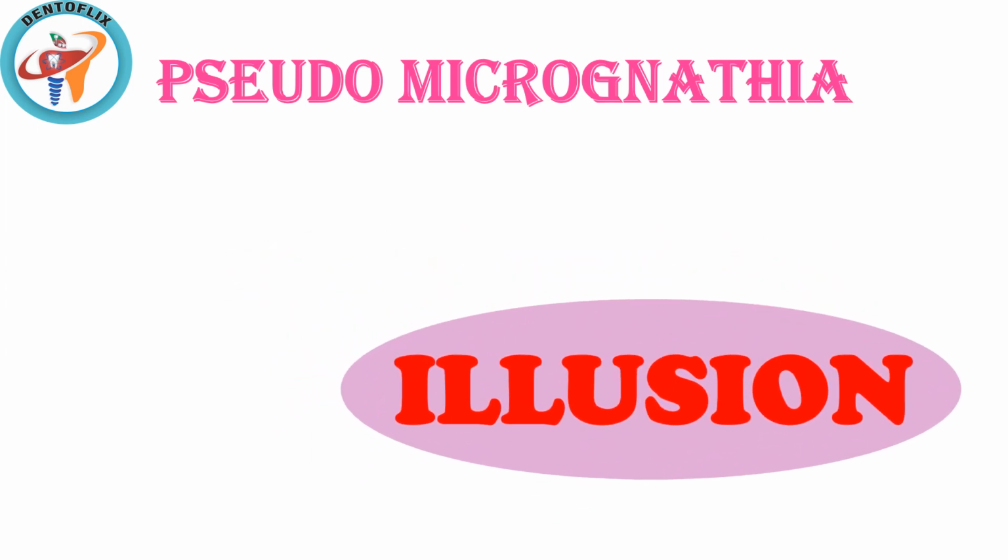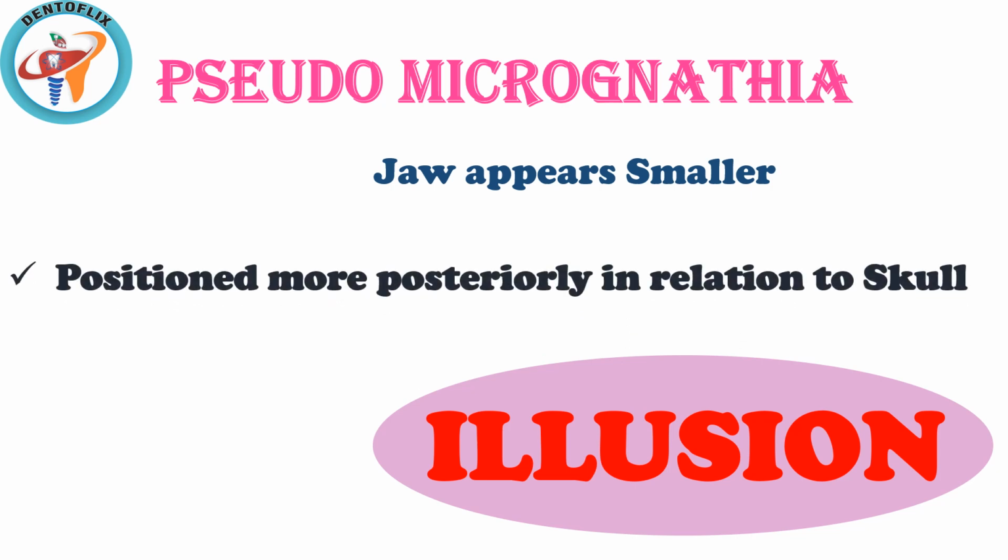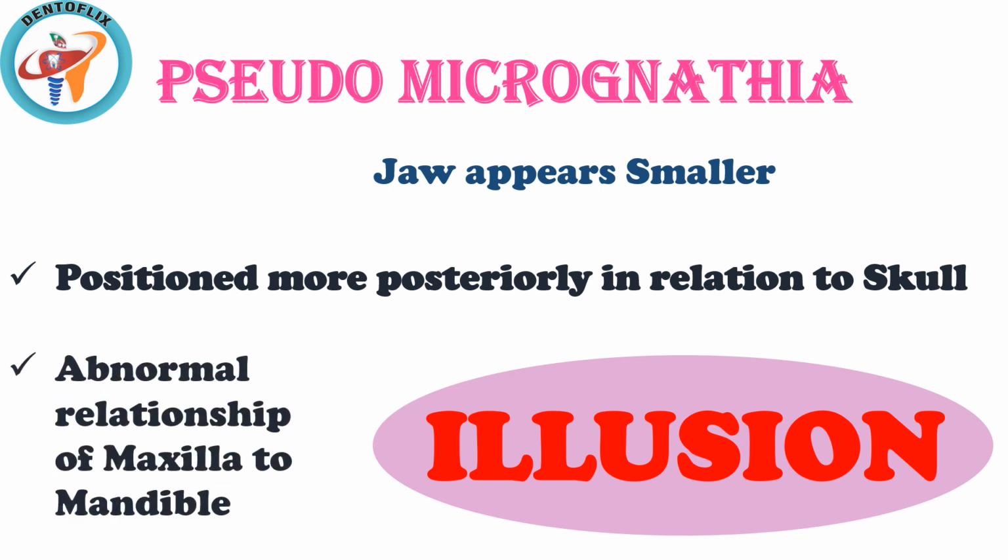Pseudomicrognathia. Pseudomicrognathia produces an illusion effect. Jaw appears smaller but the jaw is of normal size. जो हमें छोटा दिखाई देगा लेकिन जो होता है normal size का. Illusion effect क्यों होने लग रहा है? Because the jaw is positioned more posteriorly in relation to the skull. Skull के relation में जो हमारा कुछ ज़्यादा ही posteriorly placed होता है या फिर abnormal relationship of maxilla to the mandible.